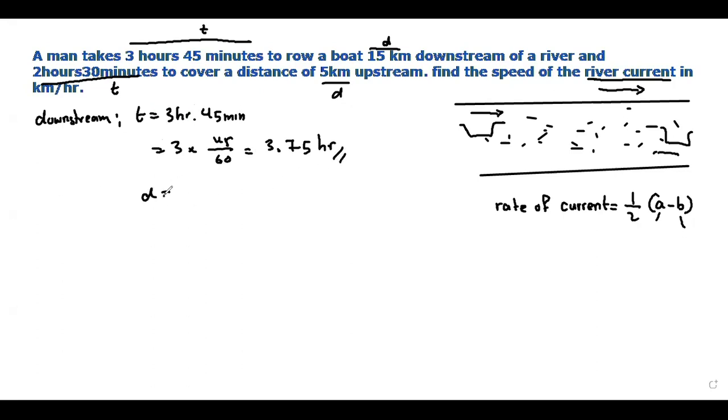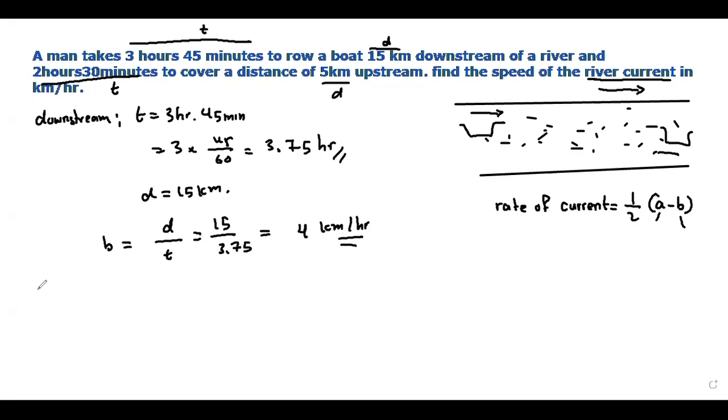This is the time. The distance is 15 kilometers. Then I find the downstream speed, that is A. A is equal to D by T. Distance is 15 divided by time 3.75. You will get 4. What is the unit? Kilometers per hour.